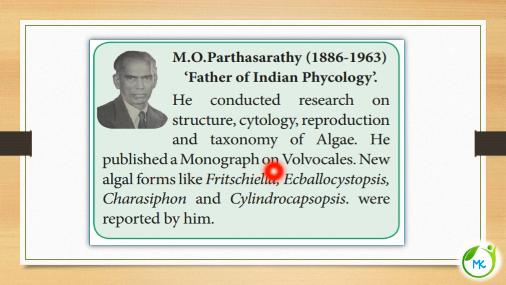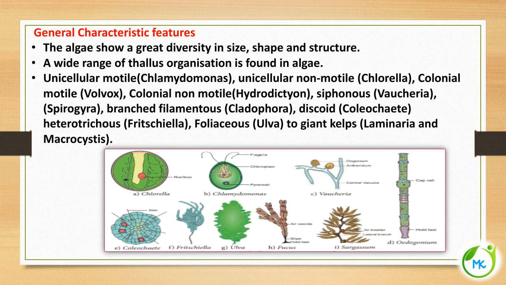he published a monograph on a group of algae called volvocales, and new algal forms like Fritziella, Ecbalocystopsis, Characyphon and Cylindrocapsopsis were reported by him. Now let's see about the general characteristic features of algae.